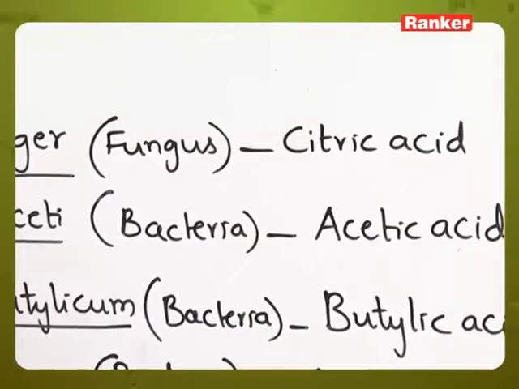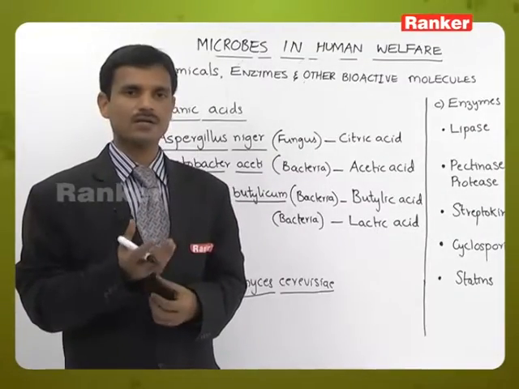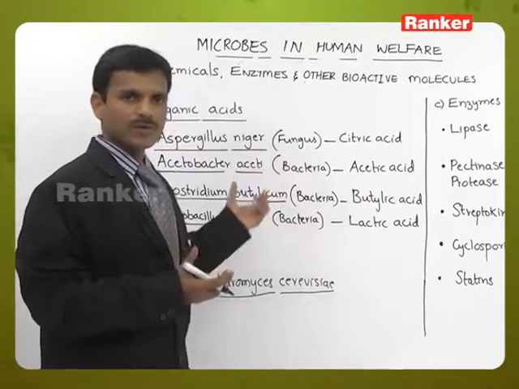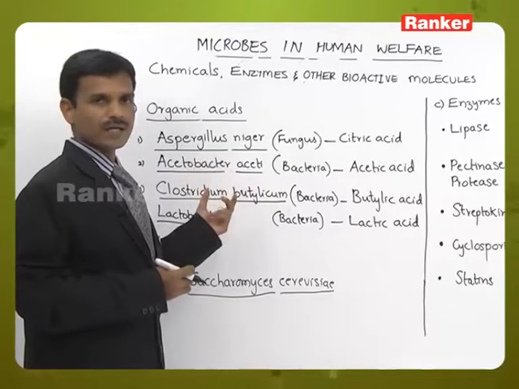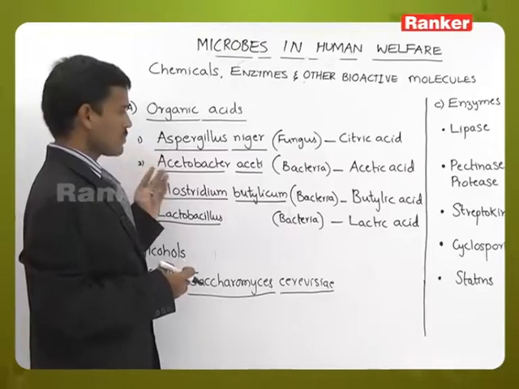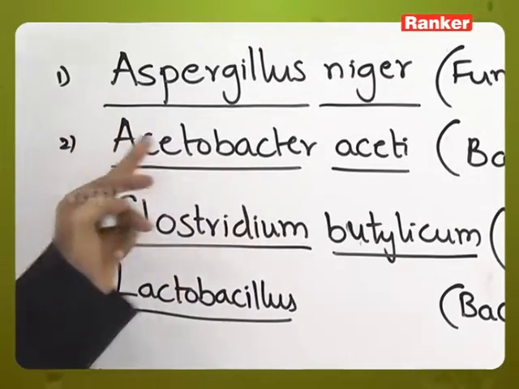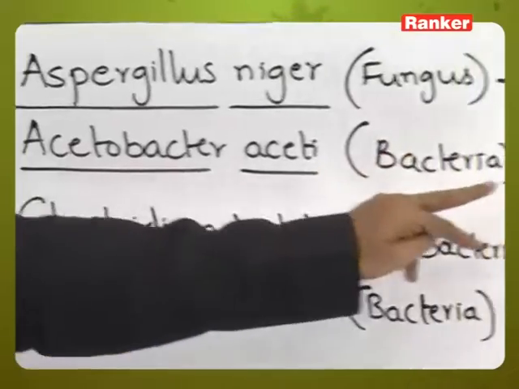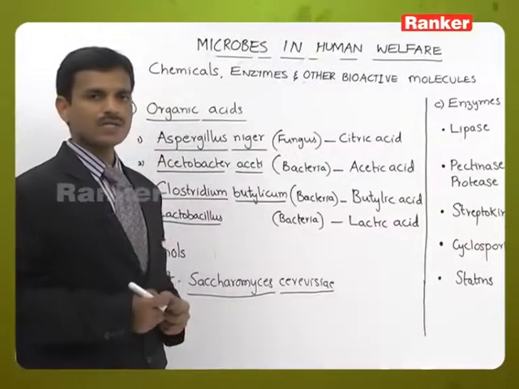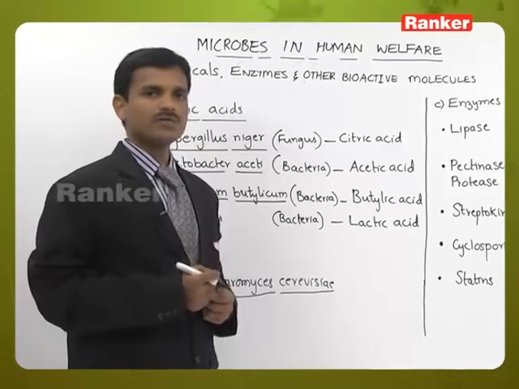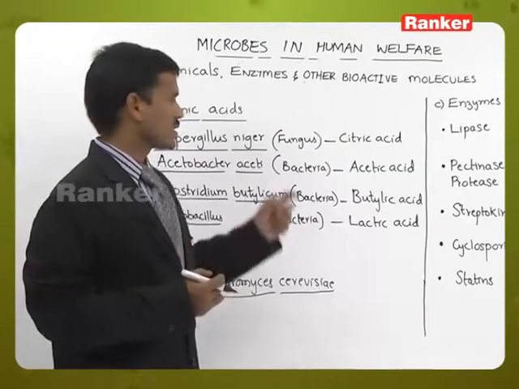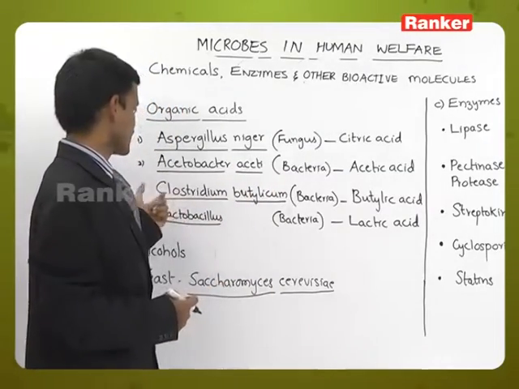Fermenters are generally large vessels. In the large vessels, all these chemicals are produced in large quantities which are industrially useful. So, all these are produced in large quantities from these fungal members or bacteria. Second, Acetobacter aceti. It is a bacterium. It is used in the extraction of acetic acid. Acetic acid is also called vinegar. Generally it is used as a preservative for food materials. The acetic acid or vinegar is used.